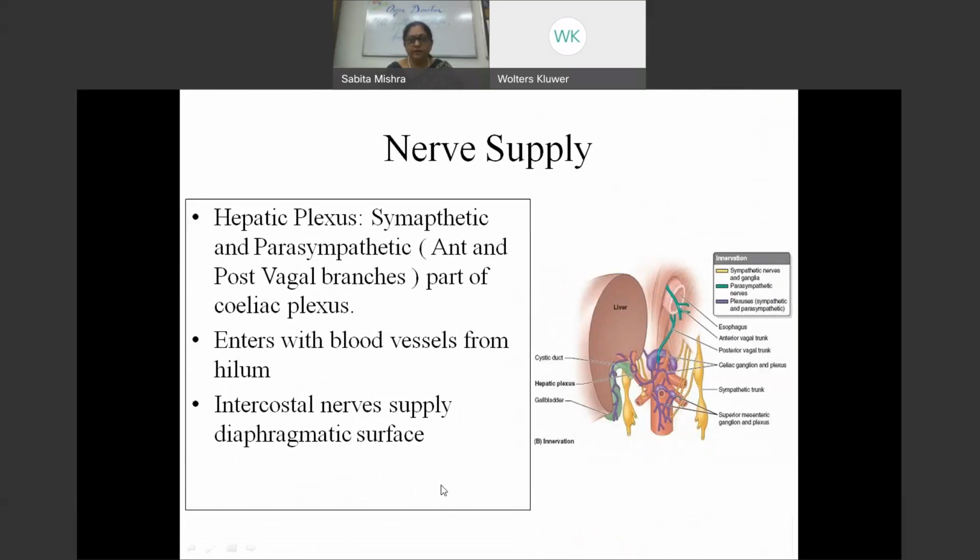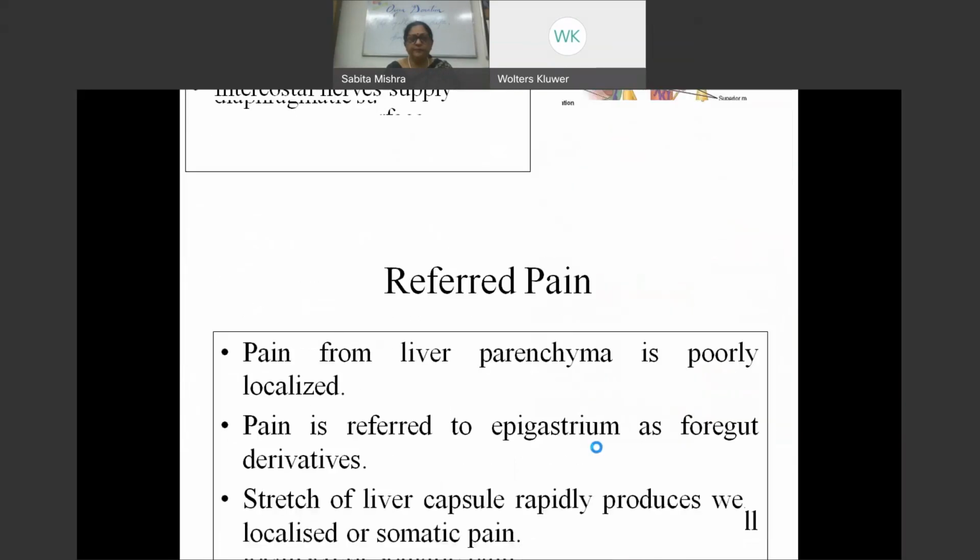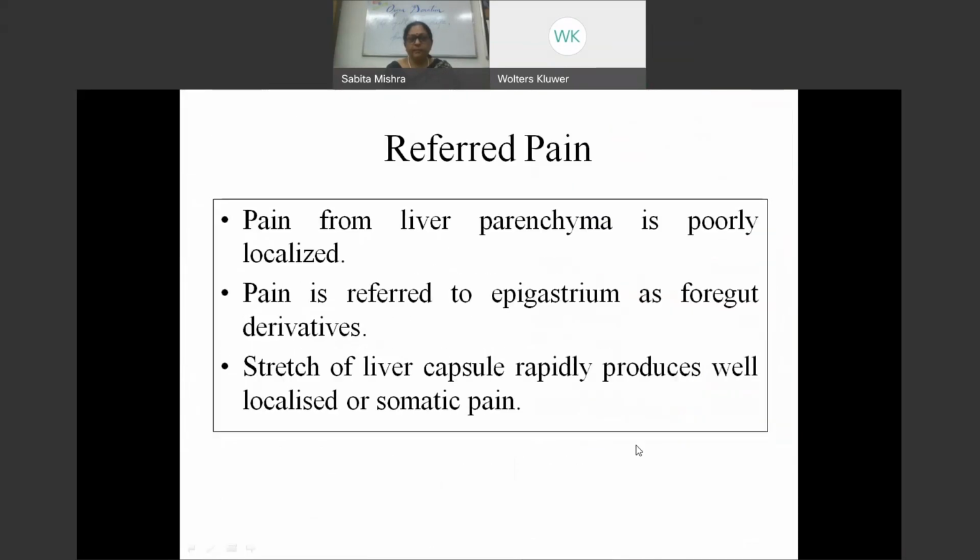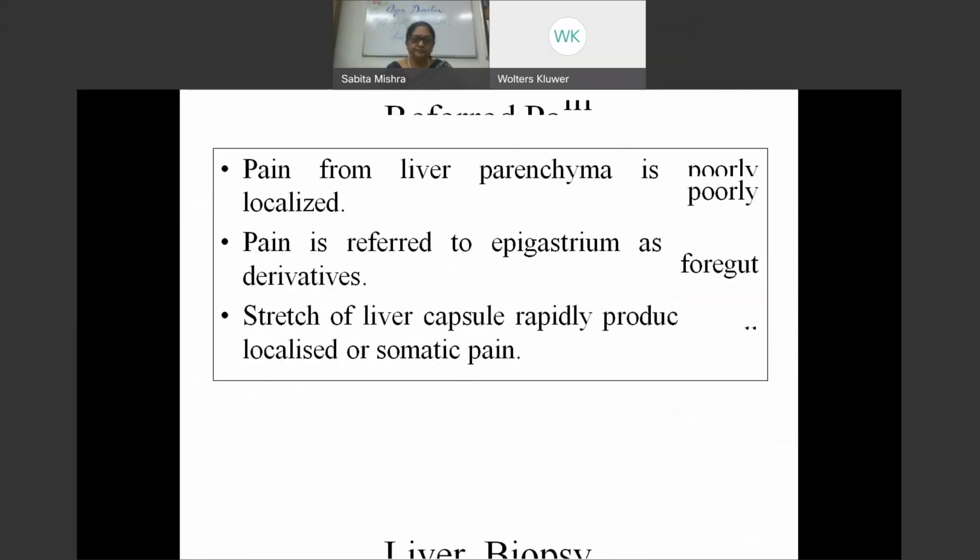Intercostal nerves supply the diaphragmatic surface. The liver parenchyma has very poor localization of pain. Since it's a foregut derivative, the pain is usually seen at the epigastrium. But stretch of the liver capsule can produce some well-localized somatic pain due to the intercostal nerves.